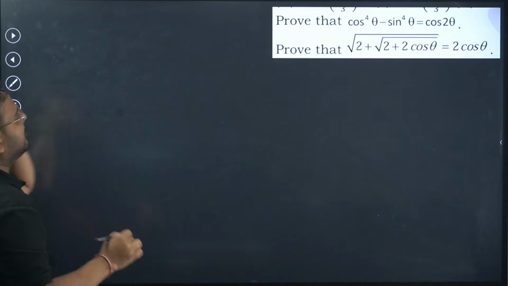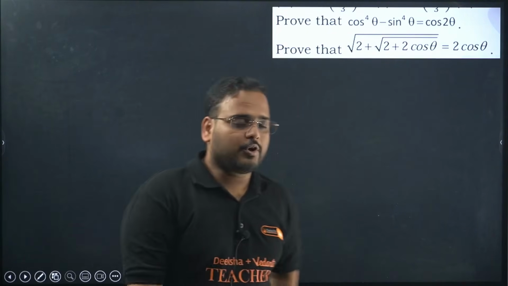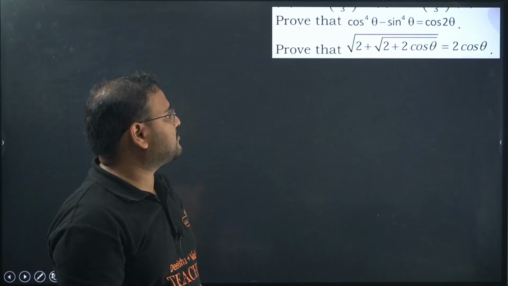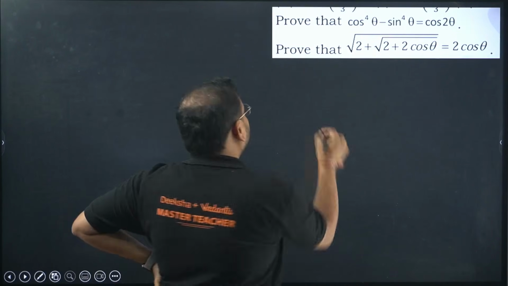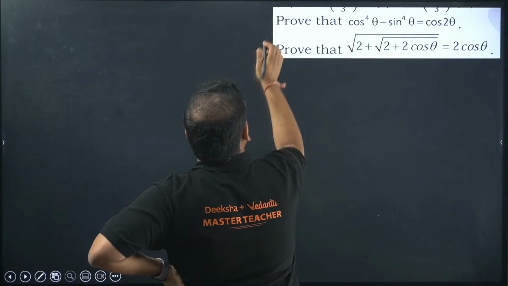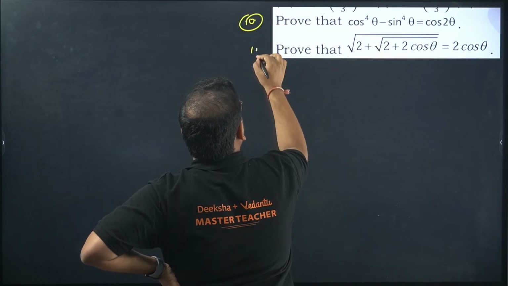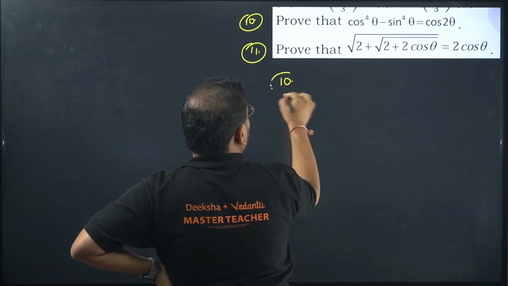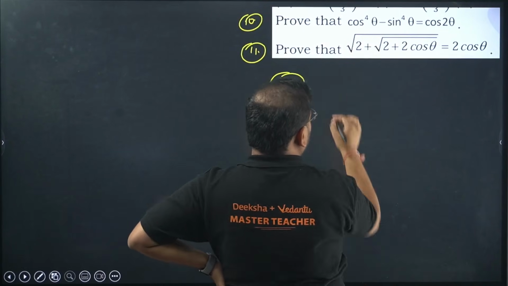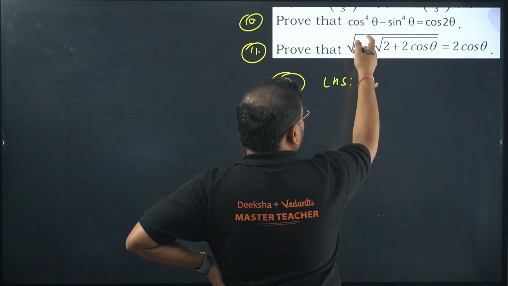Moving on. Now the identities of trigonometric functions, very simple. Cos square, the first one is an equation. Can we prove it? Very simple one. So this is your 10th and 11th. Let's start with question number 10 right now. We have cos power 4, sin power 4. Take LHS. What do we get?